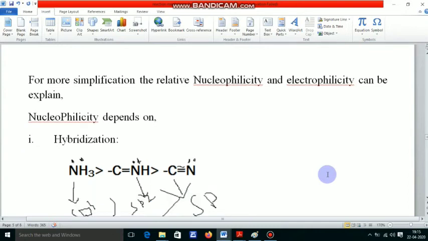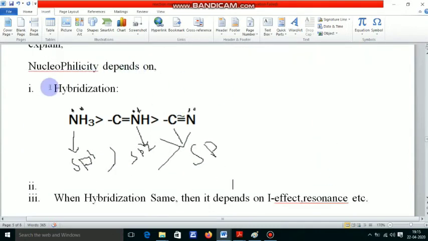Now, nucleophilicity depends first on hybridization. Here the nucleophilicity of NH3 is greater than C double bond NH, and greater than C triple bond NH, because this nitrogen is in sp3 state, this nitrogen is in sp2 state, and this nitrogen is sp state.